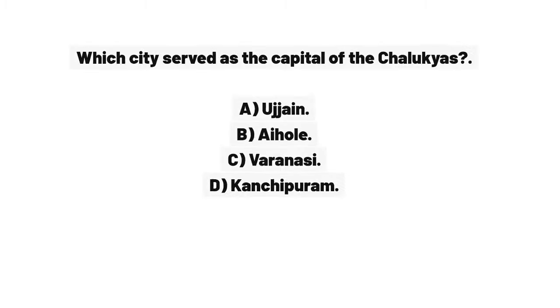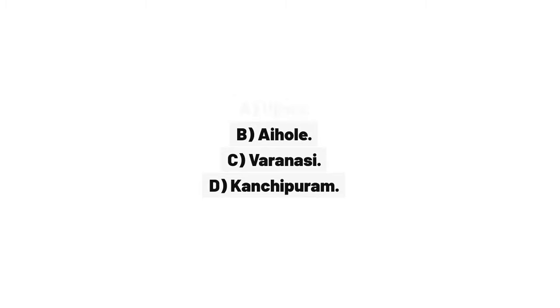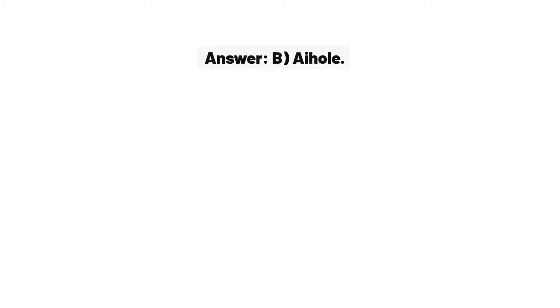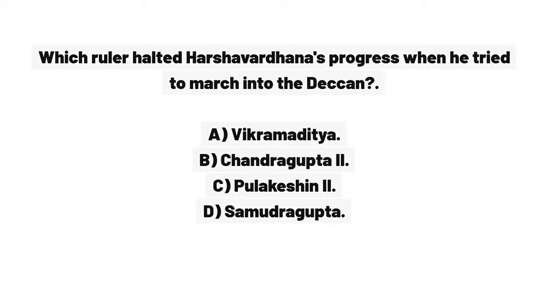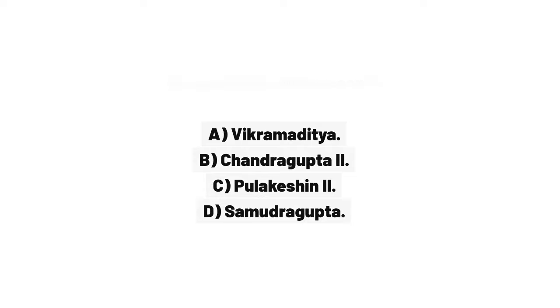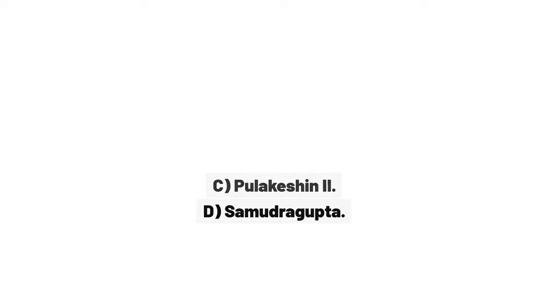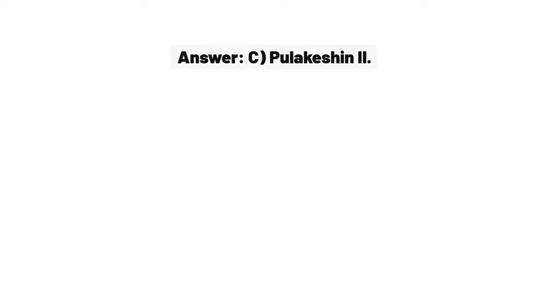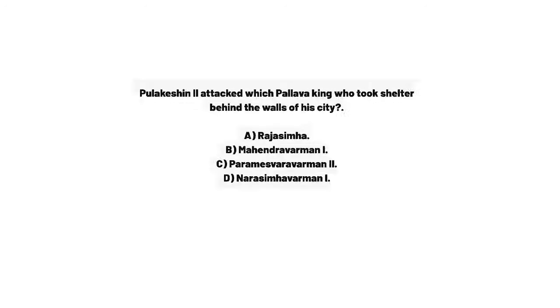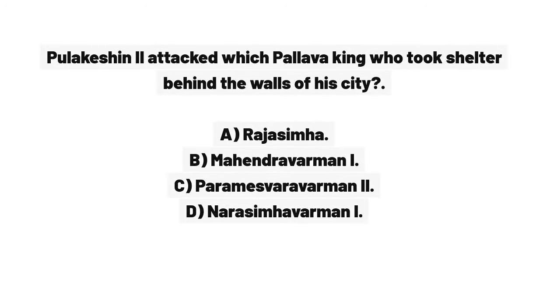Kanchipuram. Which city served as the capital of the Chalukyas? A. Ujjain. B. Aihole. C. Varanasi. D. Kanchipuram. Answer. B. Aihole. Which ruler halted Harshavardhana's progress when he tried to march into the Deccan? A. Vikramaditya. B. Chandragupta II. C. Pulakshan II. D. Samudragupta. Answer. C. Pulakshan II.